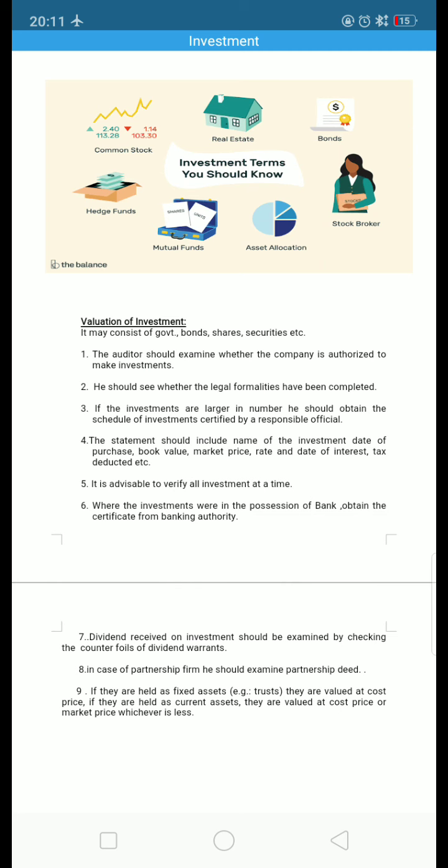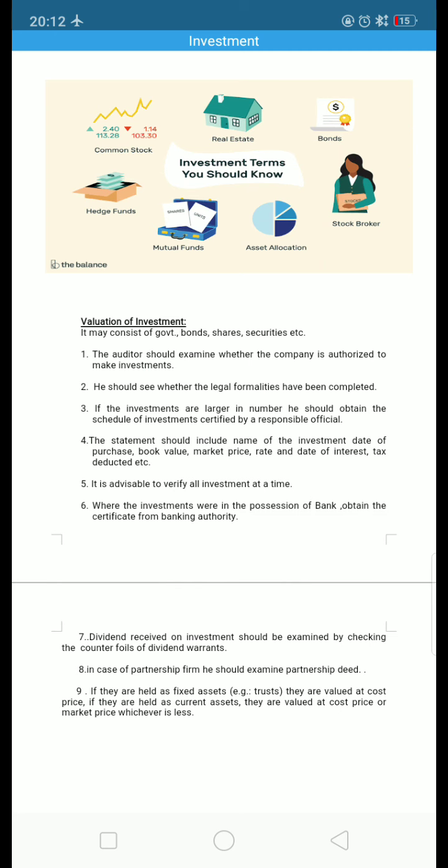So, the statement should include the investment date of the purchase, that is, for example, if the company is purchasing the shares, when they are investing, what is the book value, what is the market price, and the rate and date of interest and tax paid, deducted, etc. Along with this, the auditor should examine when the investment has been made, what is the book value, what is the market price, and the rate and date of interest they have paid, and the tax deducted, etc. It has to be verified in detail by an auditor.